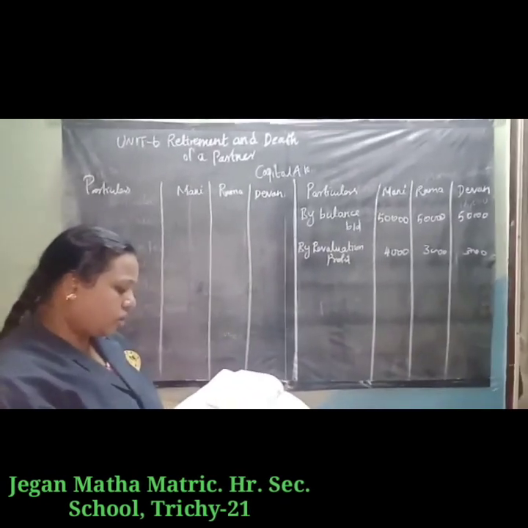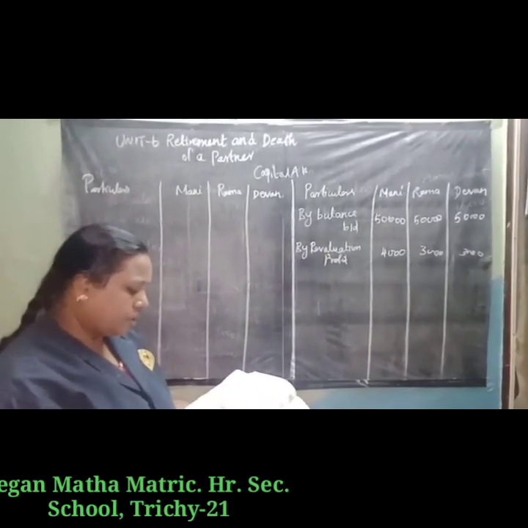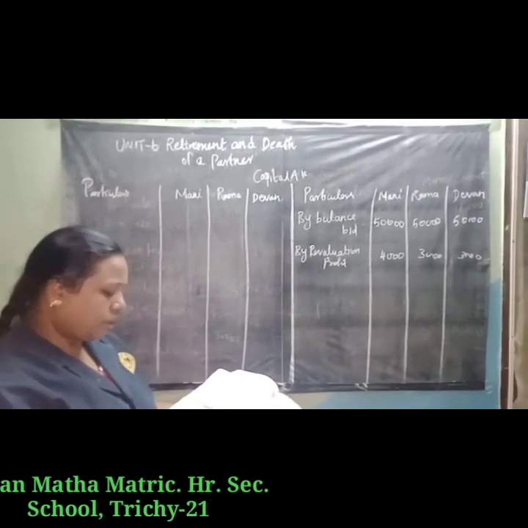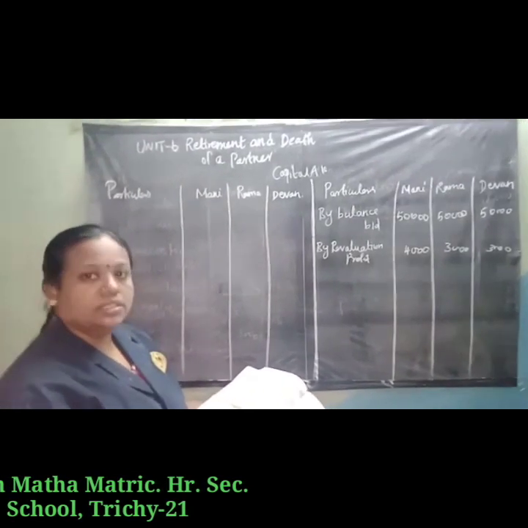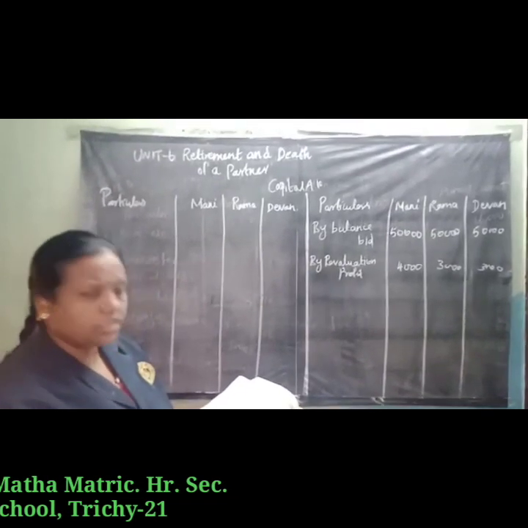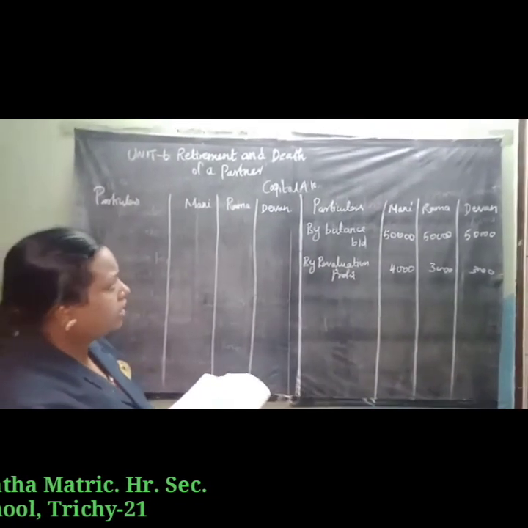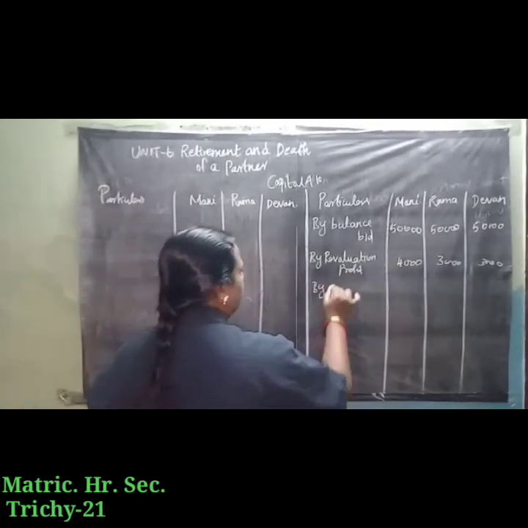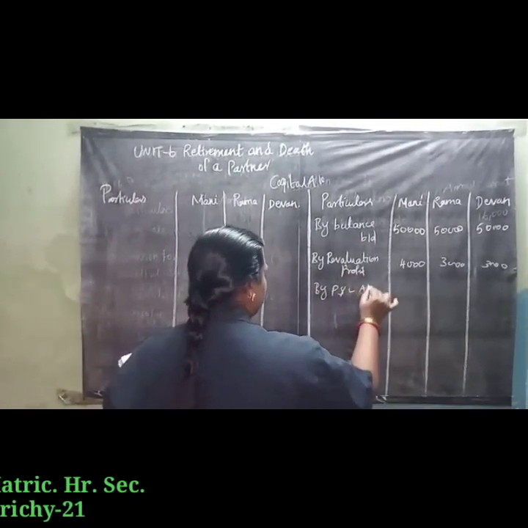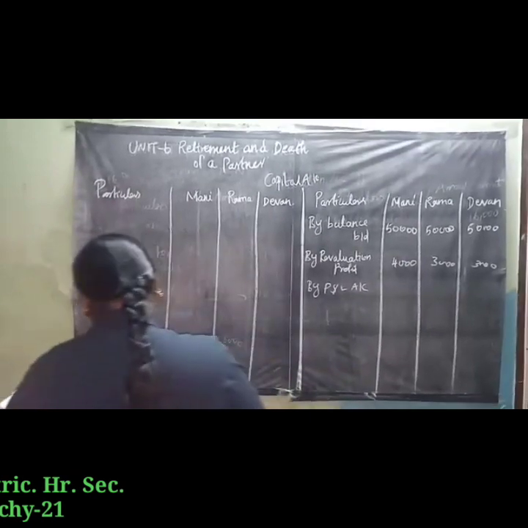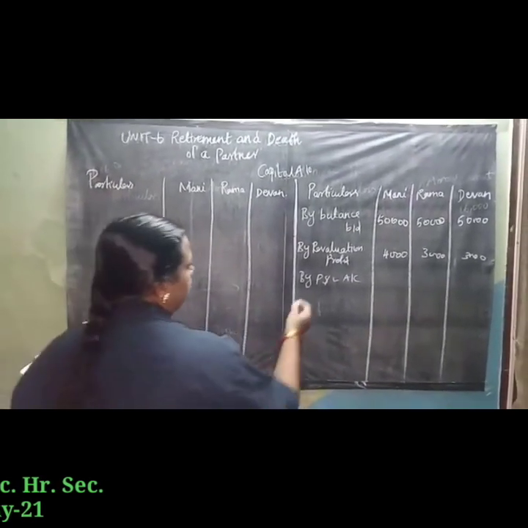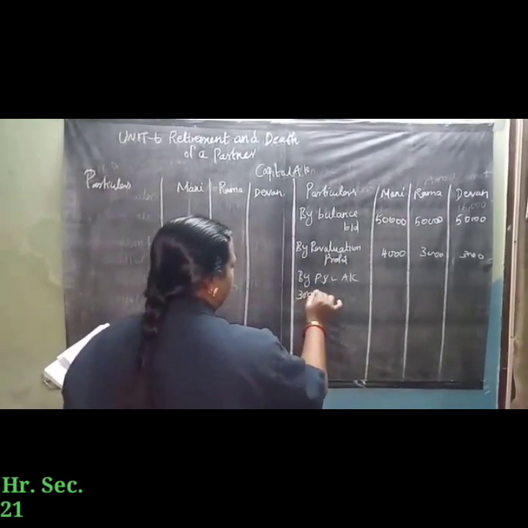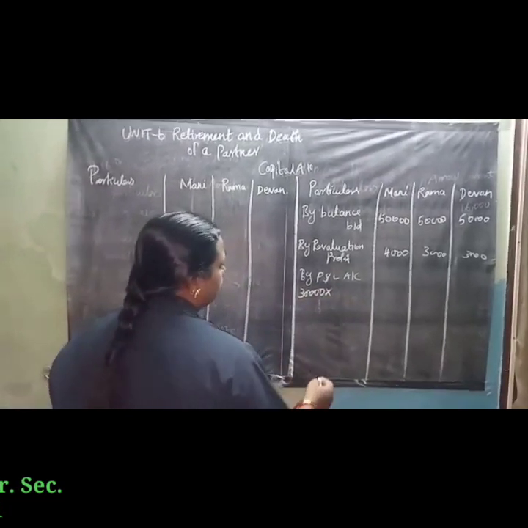The profit and loss account is on the liability side, 30,000. Liability side means profit, so we write it on the credit side of the capital account: by profit and loss account 30,000. The 30,000 is transferred to all the partners in the ratio 4:3:3.